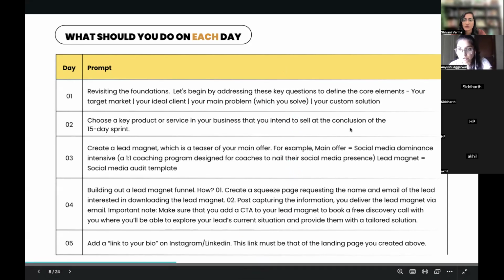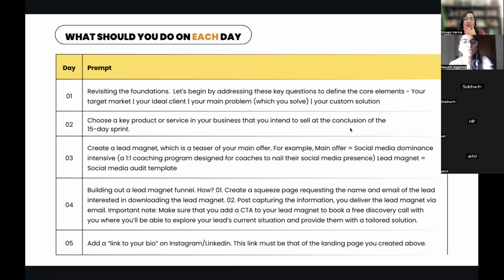Which website should you use to create squeeze pages? You can use Topmate. I have written it in the chat box, Topmate.io. You can also use MailerLite if you want to create forms and all. So that is also a free option you have. If you want a paid option that we use, it is Flowdesk.